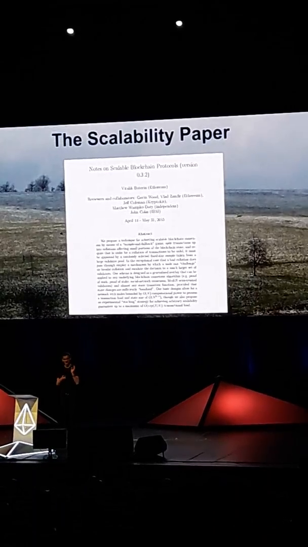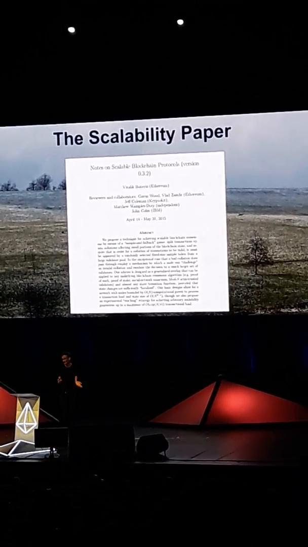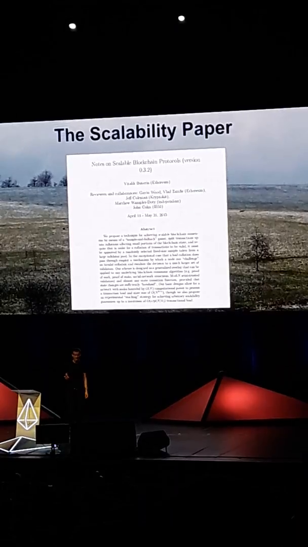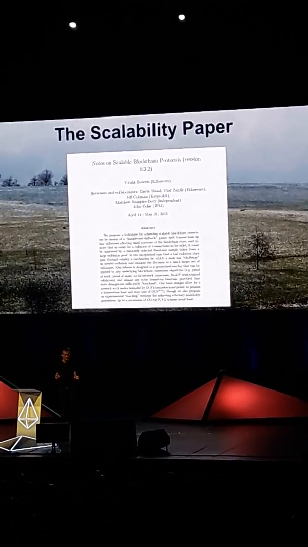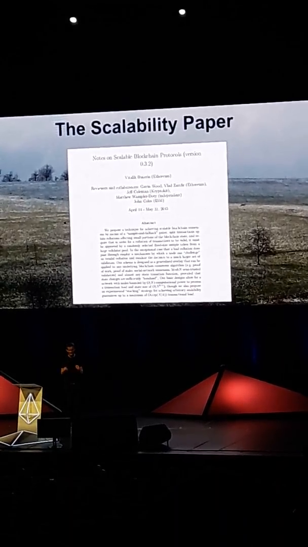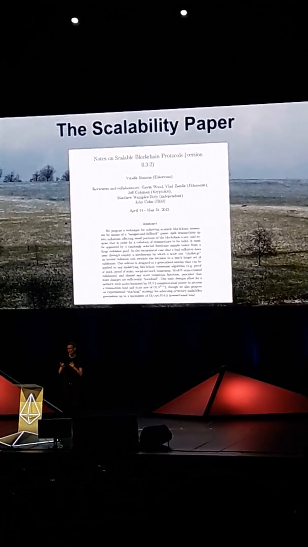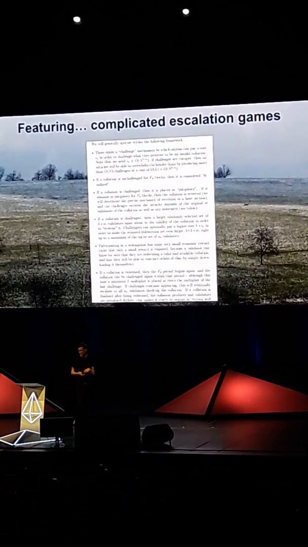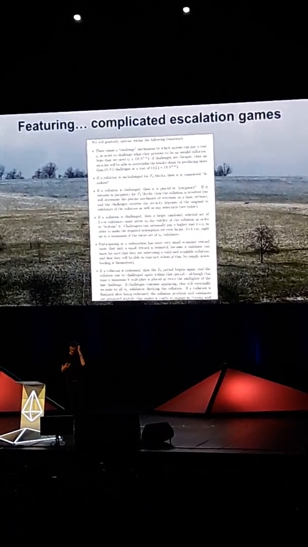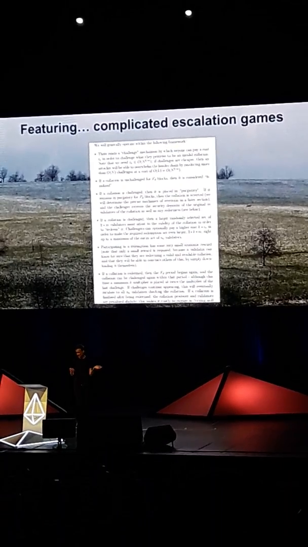There was also this scalability paper that we tried to do back in 2015. And this tried to formalize the idea of quadratic sharding, super quadratic sharding, but it was very complicated. It had these very complicated escalation games.